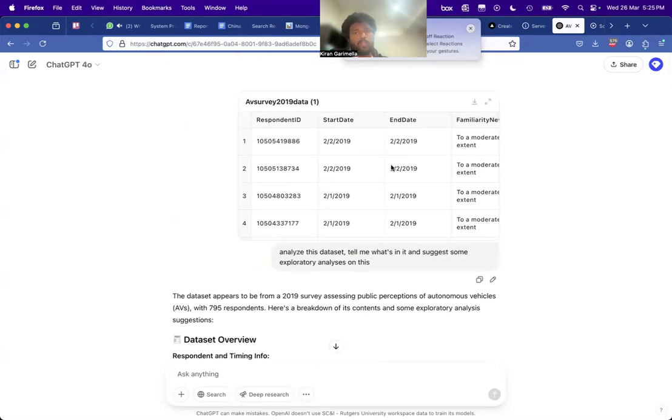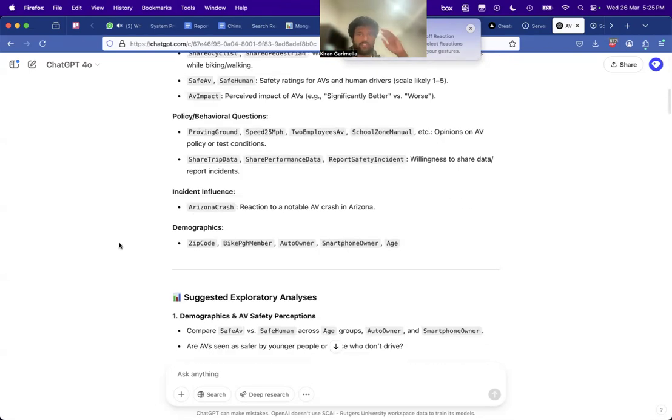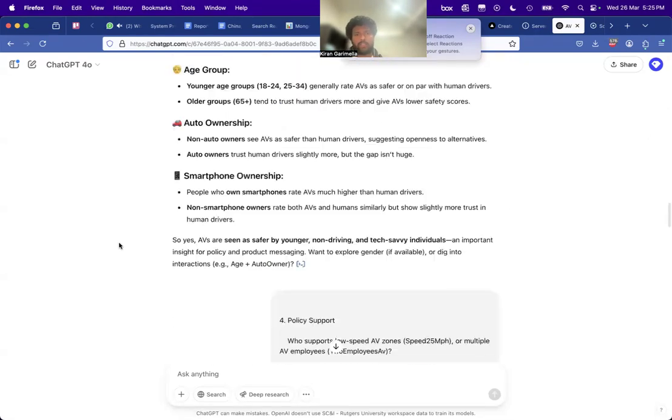Again, I wouldn't have the mental capacity to analyze all of these data sets myself. But now with AI, I can quickly check, okay, what is the perception of autonomous vehicles in Pittsburgh? I can get that done in like 10 minutes and see this difference across age groups, smartphone ownership, and owning a car yourself, whether you've shared a lane with them on a bike or not, things like that. You can quickly get a sense, right?